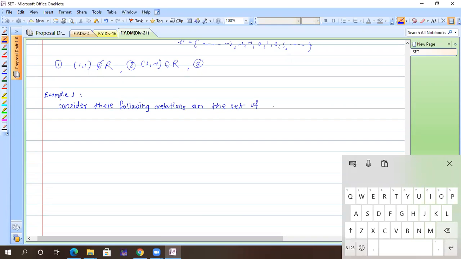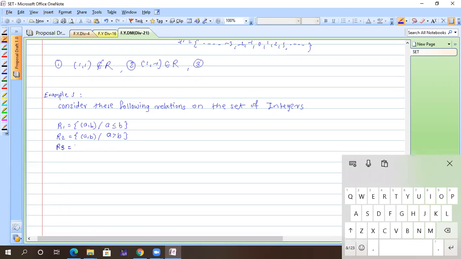What is meant by the set of integers? The same as we took above. They have defined R1 as containing (A, B) such that A is less than or equal to B. R2 contains (A, B) such that A is greater than B. R3,